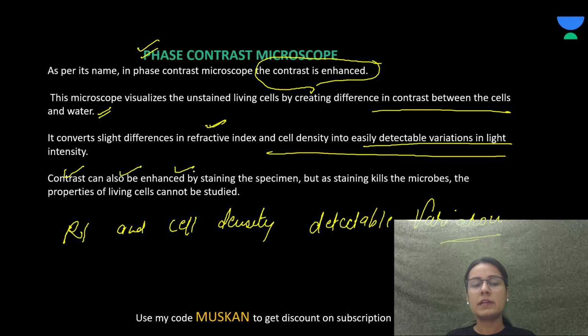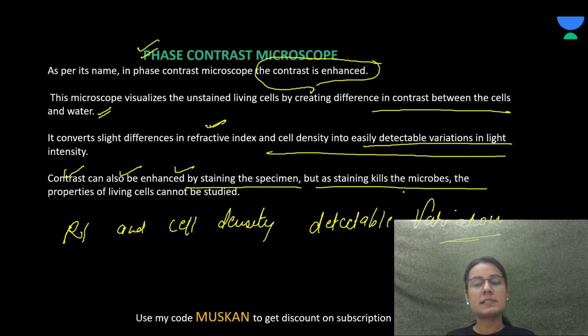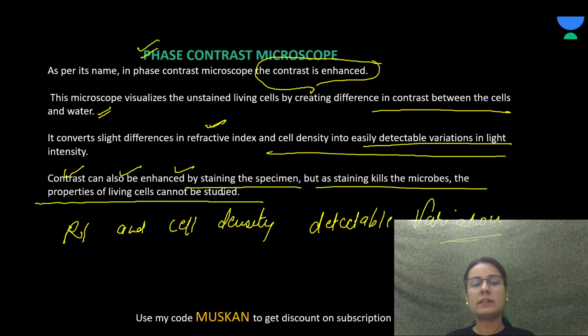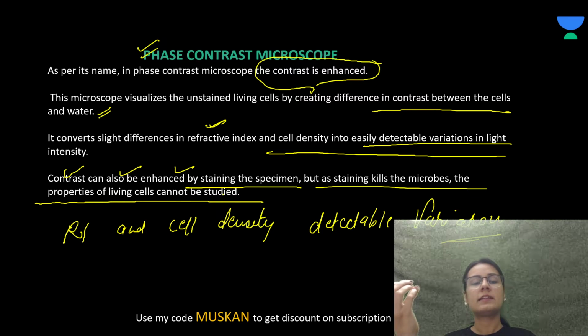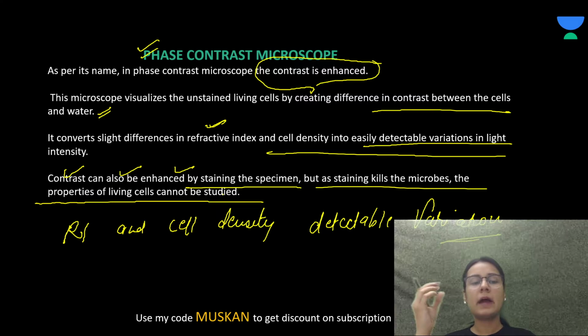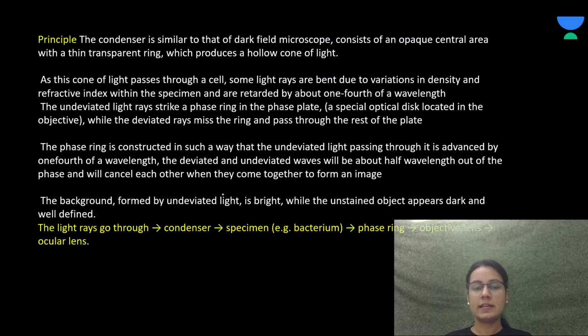Contrast can also be enhanced by staining the specimen, but as staining kills the microbe, the properties of the living cells cannot be studied. So in the phase contrast microscope, the contrast is enhanced by converting a slight difference in the refractive index and the cell density.